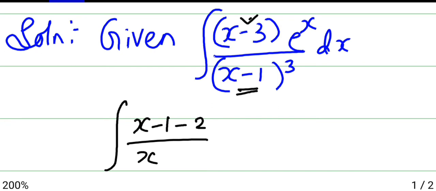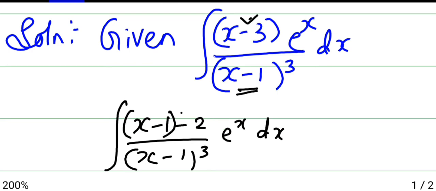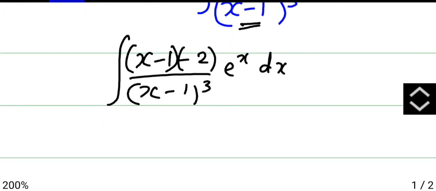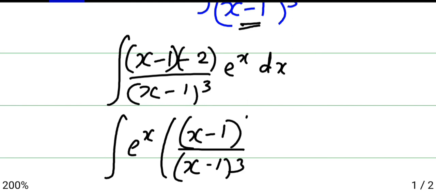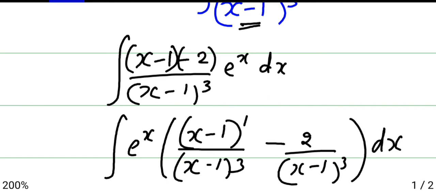So minus 3 can be written as minus 1 minus 2. Now I'll make this one term and this the other term. Before separating, take e power x common. Then separate: x minus 1 divided by x minus 1 whole cube, minus 2 divided by x minus 1 whole cube, dx.